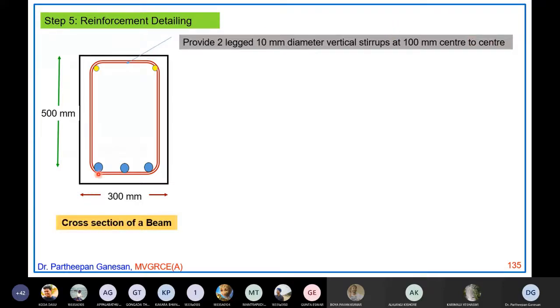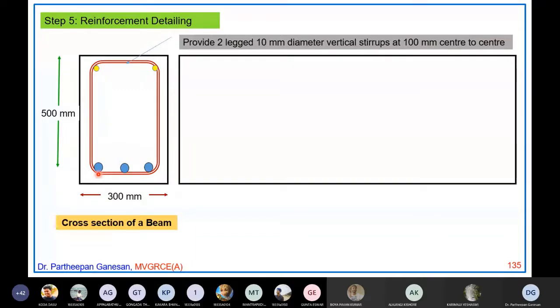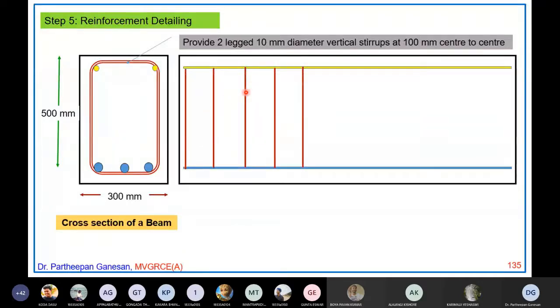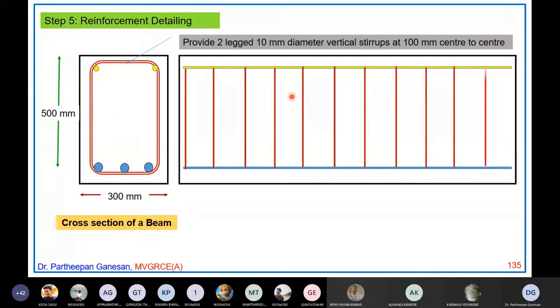This is only the cross section, and this is a longitudinal section. So this is 3 number of 20 mm bars. This is the hanger bars, and these are the stirrups, 2-legged 10 mm diameter vertical stirrups. The spacing between the adjacent stirrups is 100 mm. Okay, these are the 100 mm. For every 100 mm, you will have one stirrup.